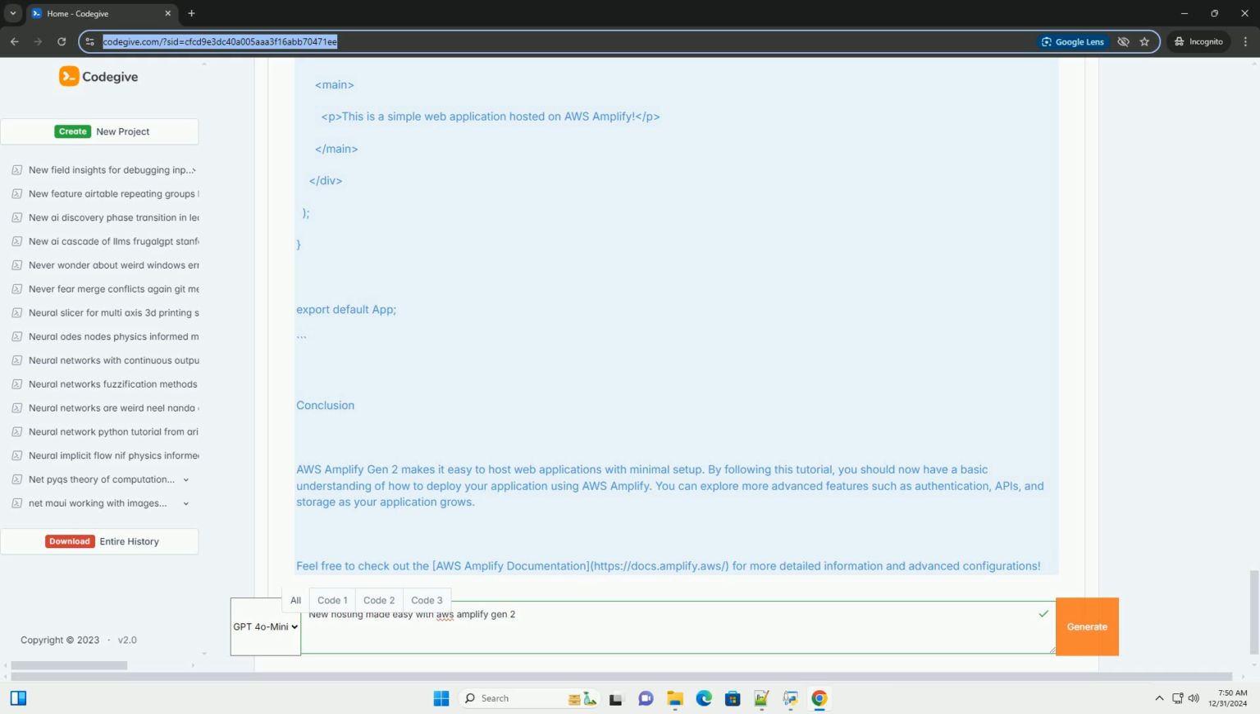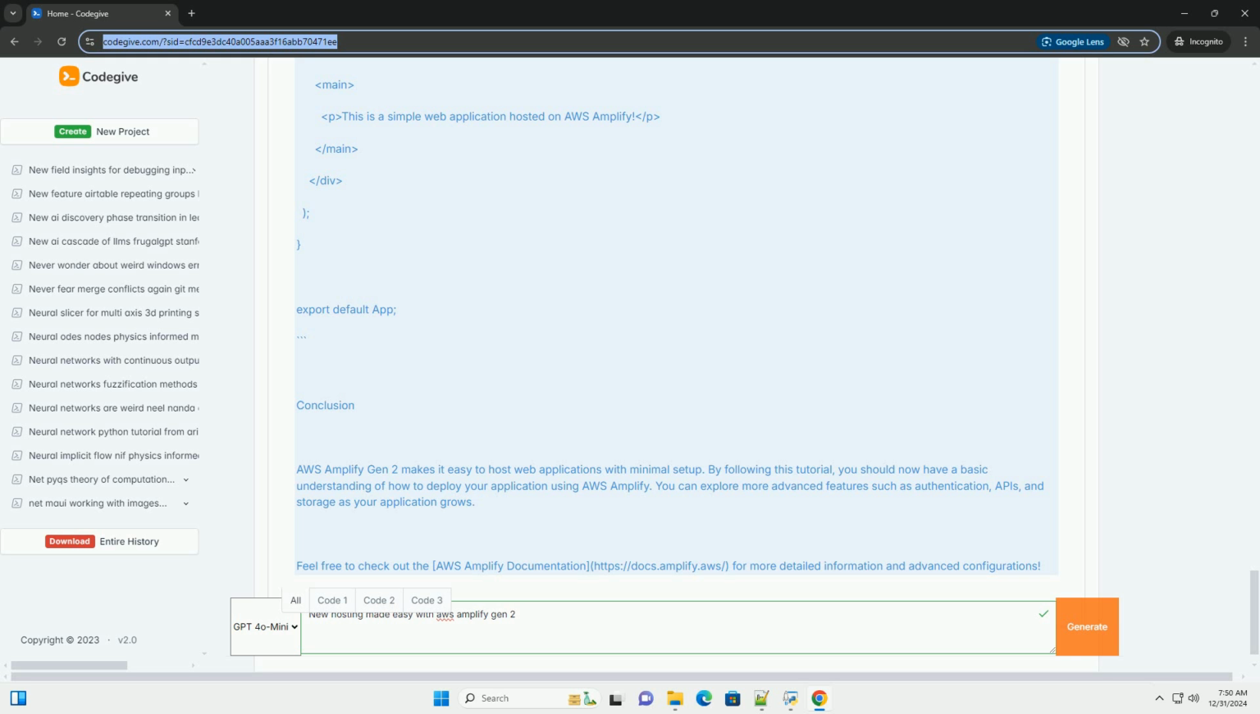Step 1. Initialize your project. 1. Create a new directory for your project. Bash mkdir myamplifyapp, cd myamplifyapp. 2. Initialize a new React application, or any front-end framework of your choice. Bash npx create-react-app.